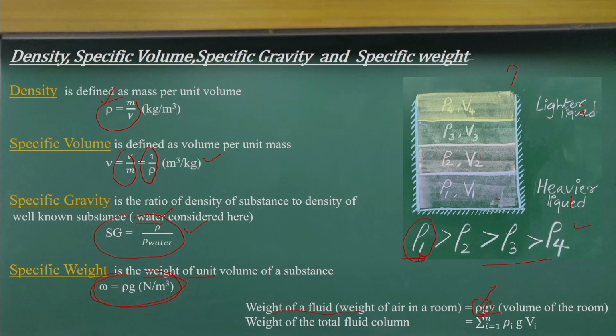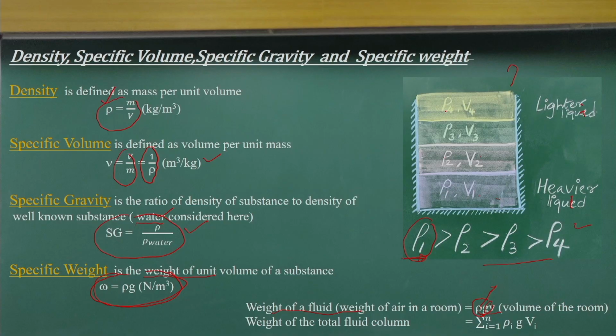Similarly, as I said, if I have layers of fluids, which generally happens, they have density variations. We can compute the weight as the sum of the weights of each zone. We can compute for zone 1, zone 2, zone 3 and zone 4 and sum up to get the total weight of the total fluid column. These are very simple examples. I am not highlighting the density of different fluids, which you can refer to in any fluid mechanics book.